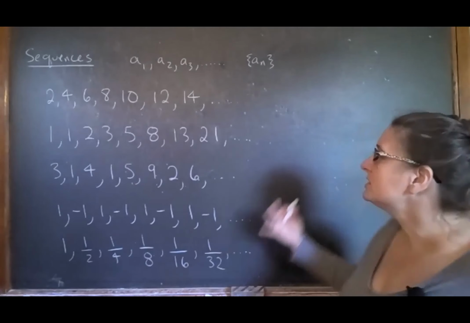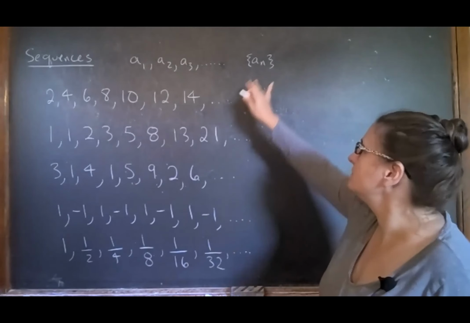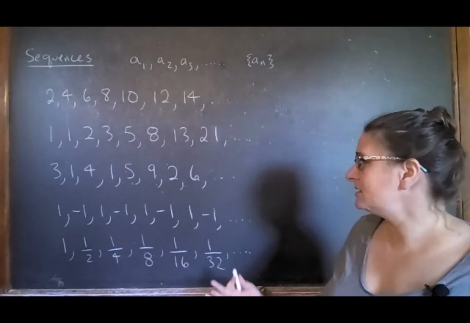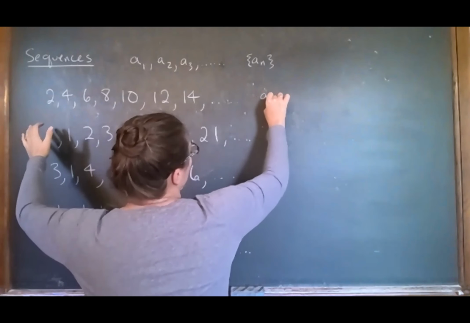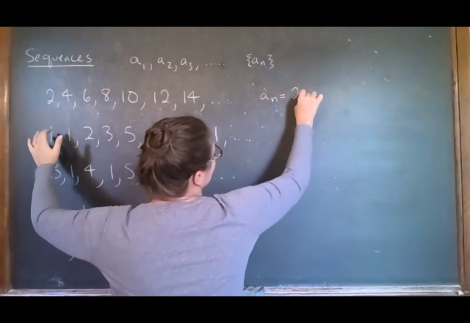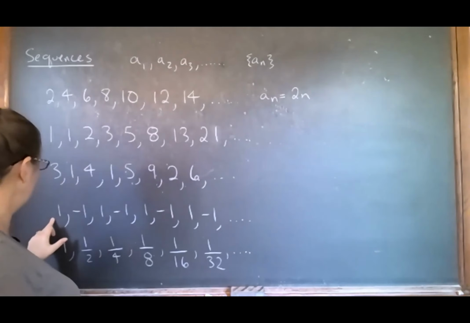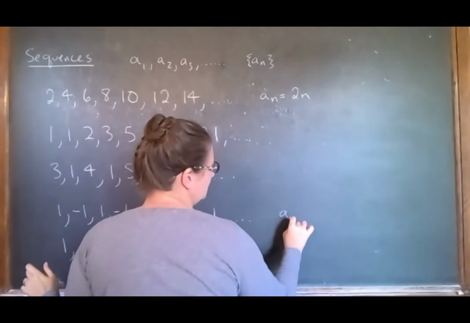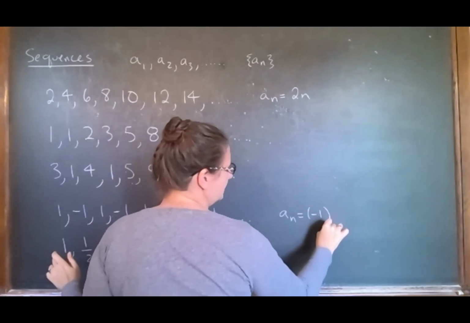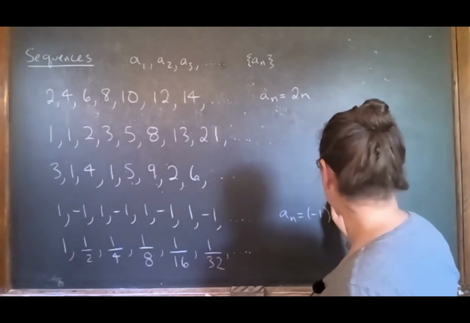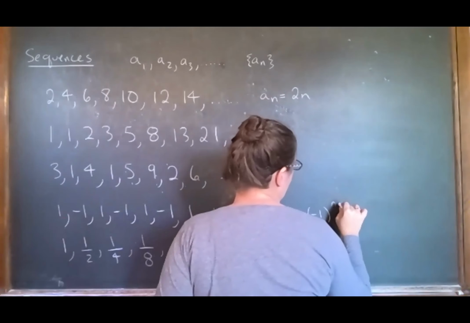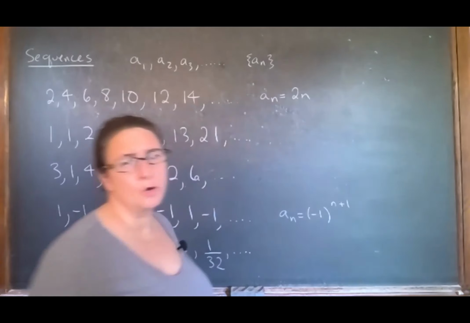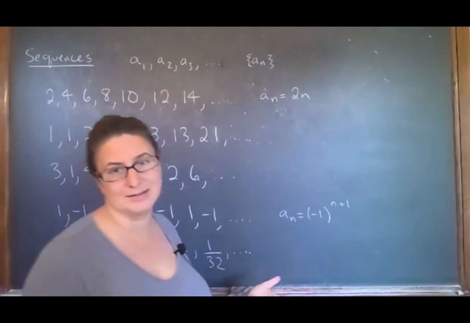All right, and of course, once you have this, you can imagine very easily for some of these, it's very easy to write down a formula. For the even numbers, AN is 2 to the n. For this one, this would just be -1. But if I do -1 to the n, it doesn't quite work for n equals 1, because that would be negative. So I might want to put n plus 1 or n minus 1, whichever, it's the same thing.